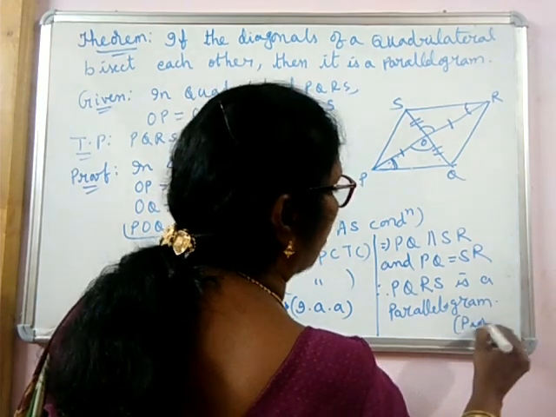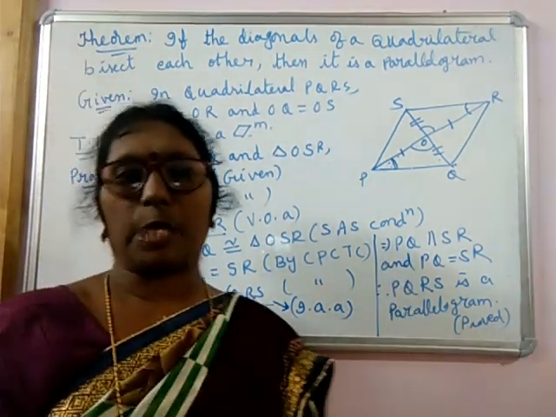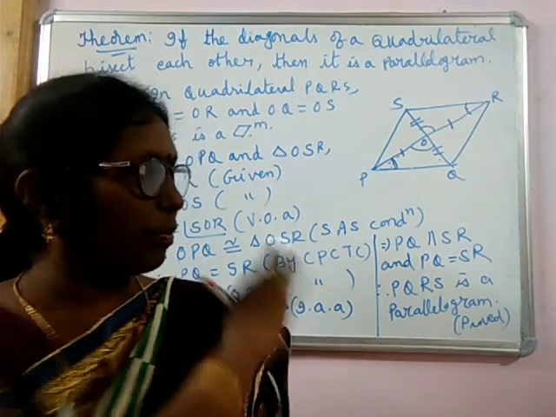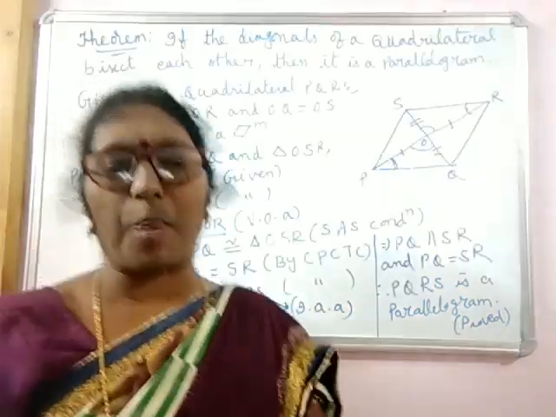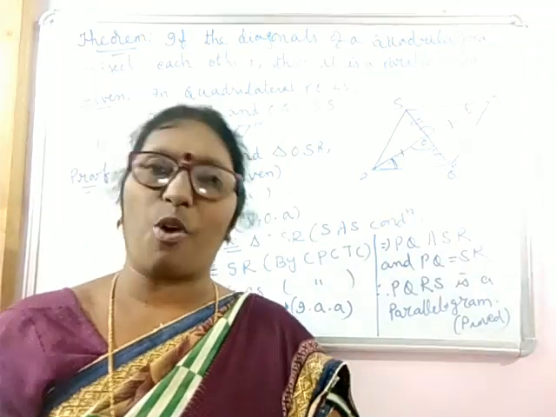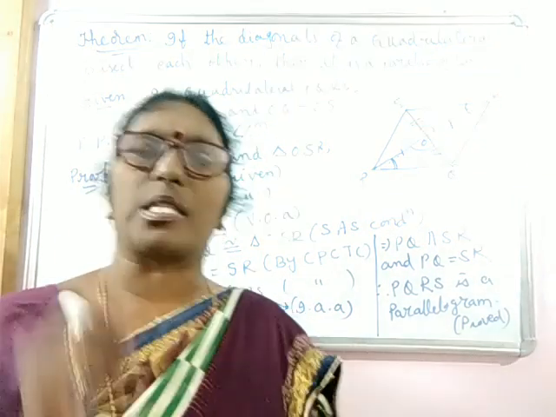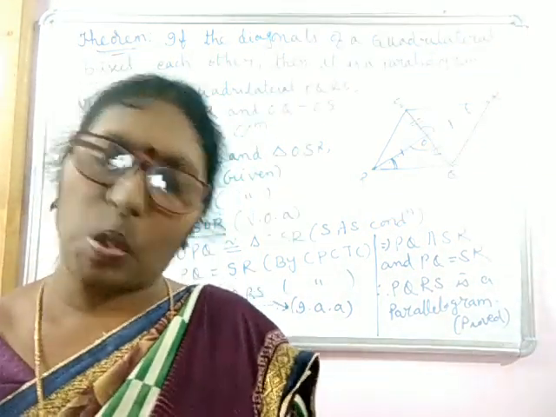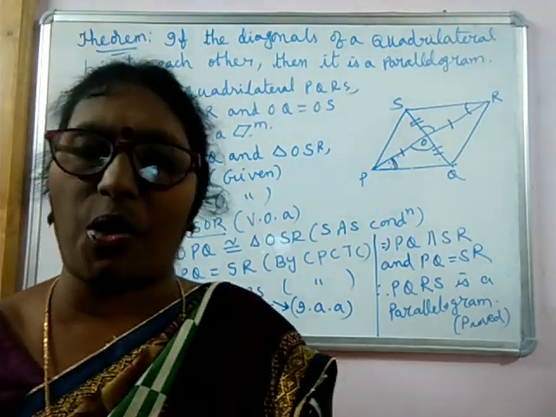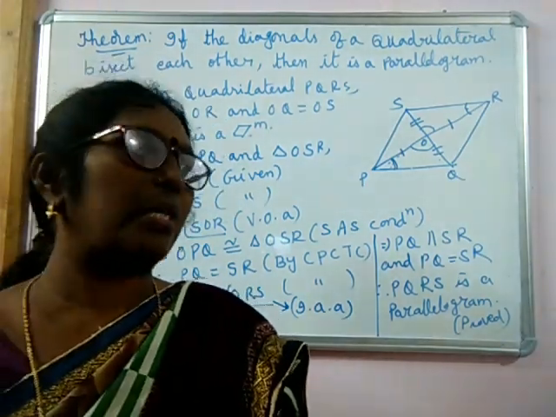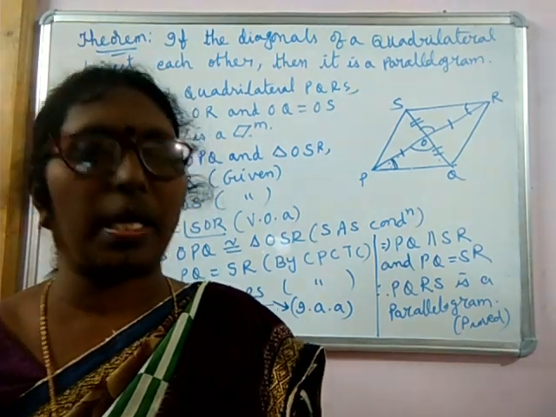Properties are very important, children. I explained to you how they are proved in today's class. We have completed all the properties of parallelograms in the form of theorems. Please go through them, and you have to remember the properties well. Okay? Now in the next class, you are going to learn about the properties of other rectilinear figures like square, rhombus, rectangle and all. Okay, thank you.